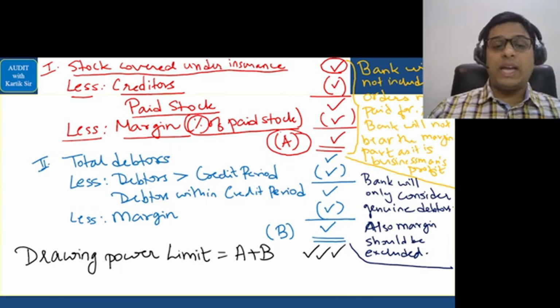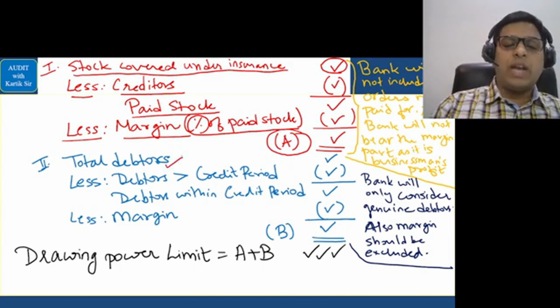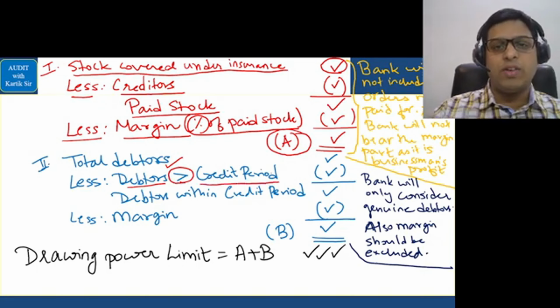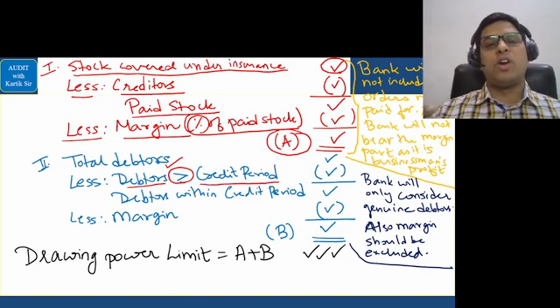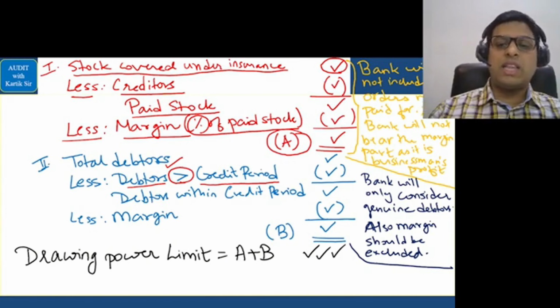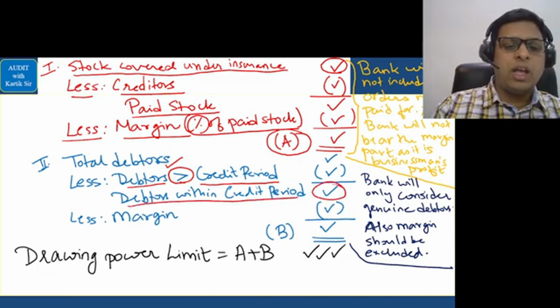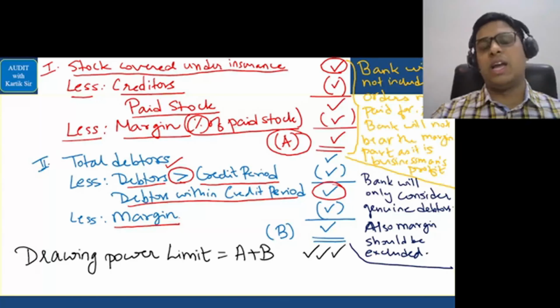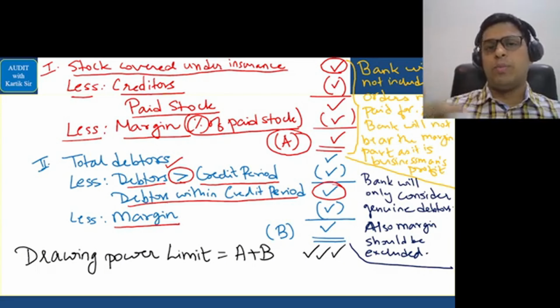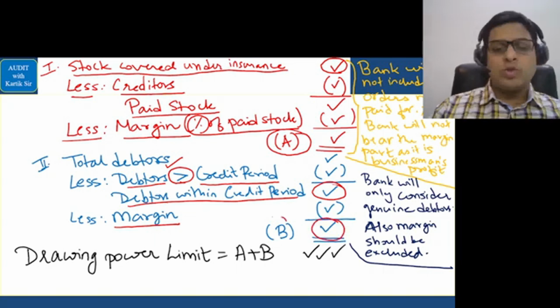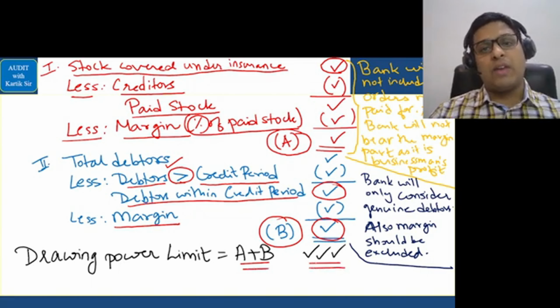Okay, next we'll take the total debtors here. From debtors you will see debtors which have exceeded the credit period which has been given to them. Suppose you gave a credit period of, let's say, 90 days, and debtors have not paid since 90 days, that you have to reduce. For debtors within the credit period, you will get the subtotal here. You will again reduce the margin because the bank will again not give you the borrowing amount regarding the margin part, and you will get the B subtotal here. So A plus B is the total drawing power limit that the bank will finalize.